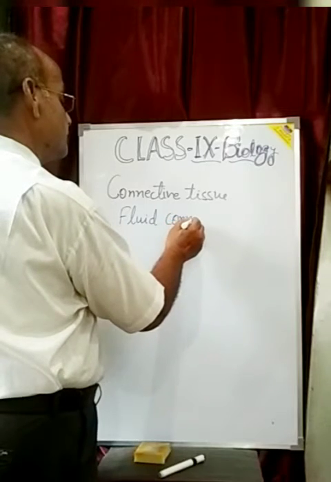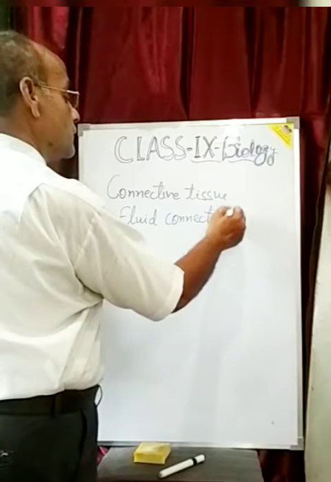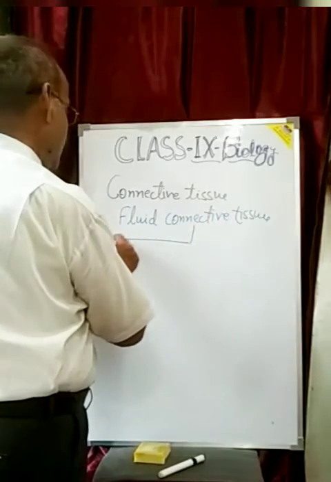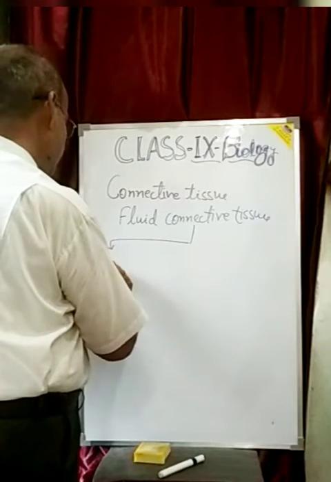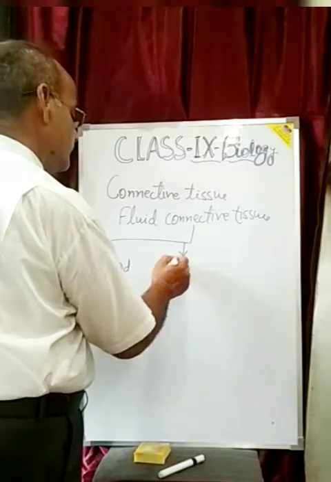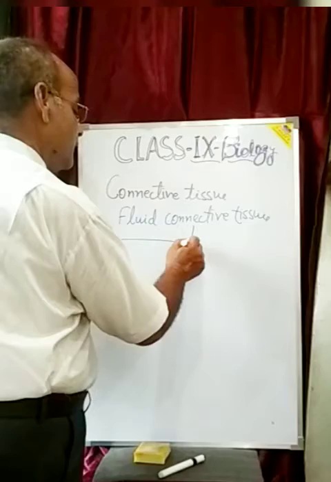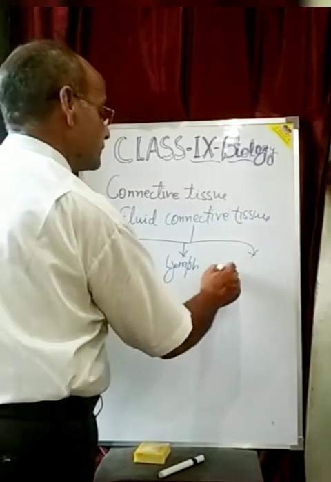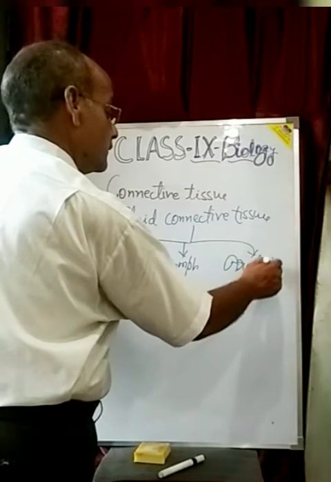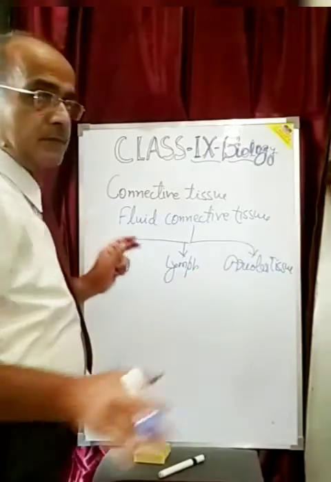So the fluid connective tissues are the blood, lymph, and areolar tissue. My dear student, these are all the fluid connective tissue.